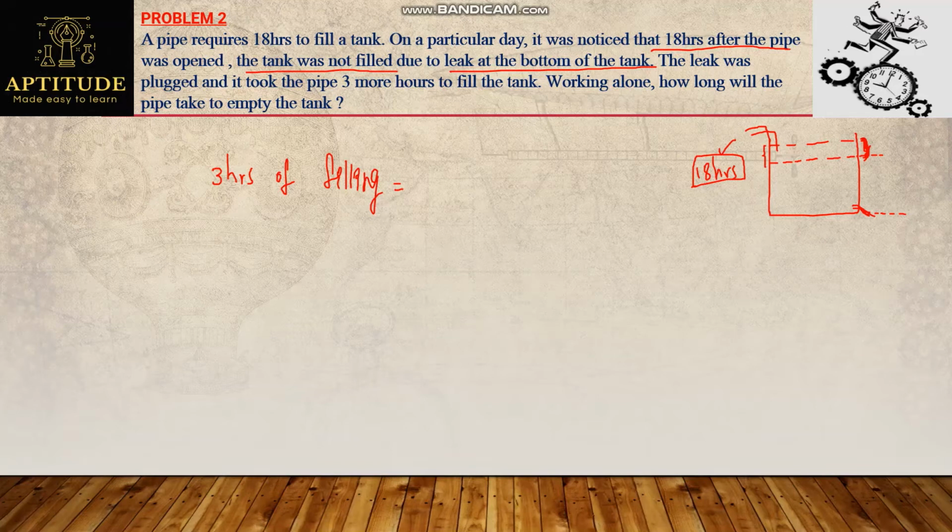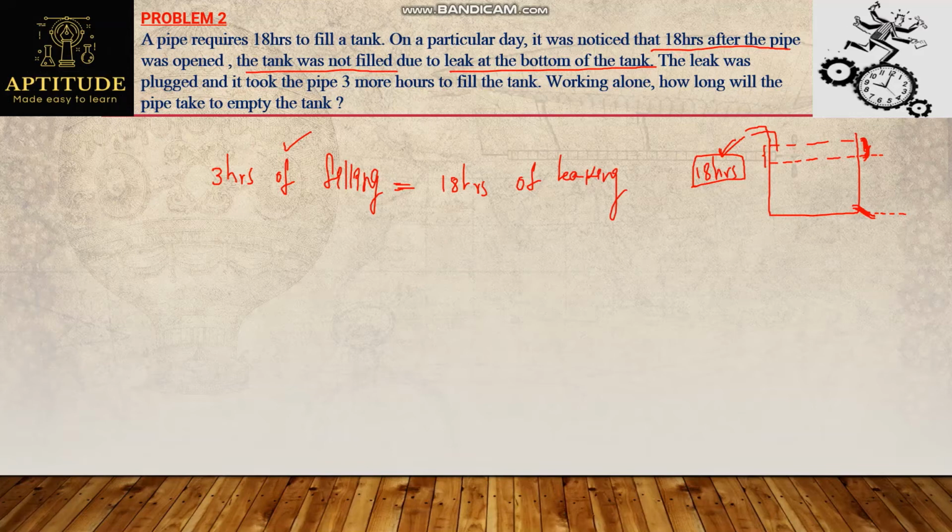For 18 hours. Observe here, for this complete 18 hours, the leak is also working. And because of this leak, some water is drained out. To fill this drained out water, it is taking 3 hours. Which means I can see now here, 3 hours of filling. The capacity which I fill in 3 hours is nothing but 18 hours of leaking, right? The amount which the leak drains in 18 hours.